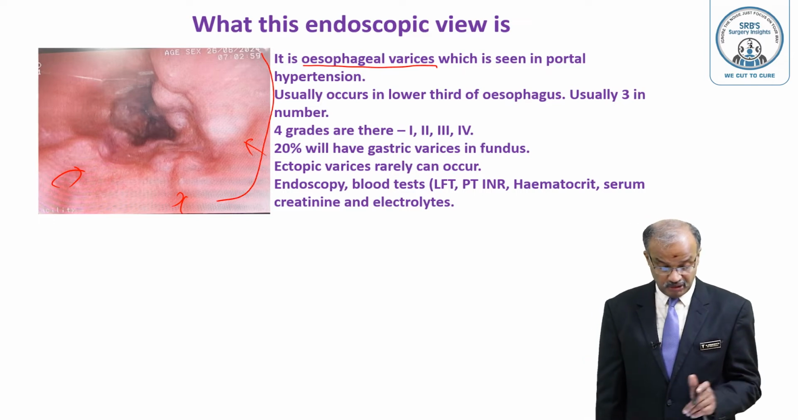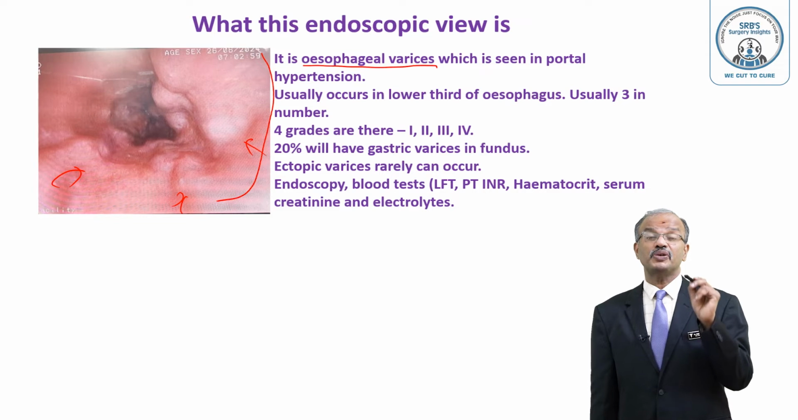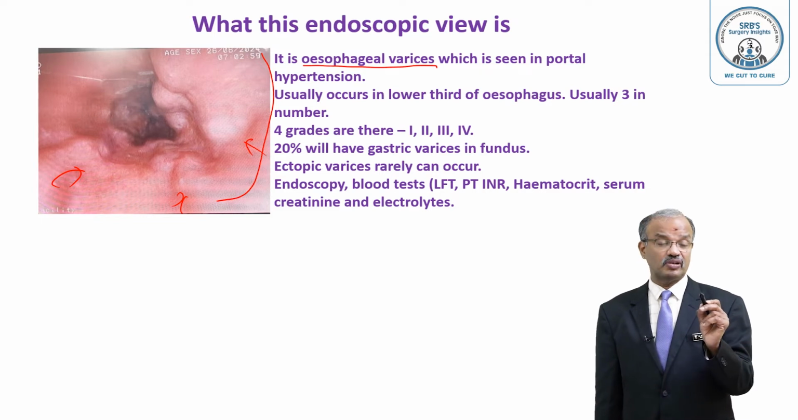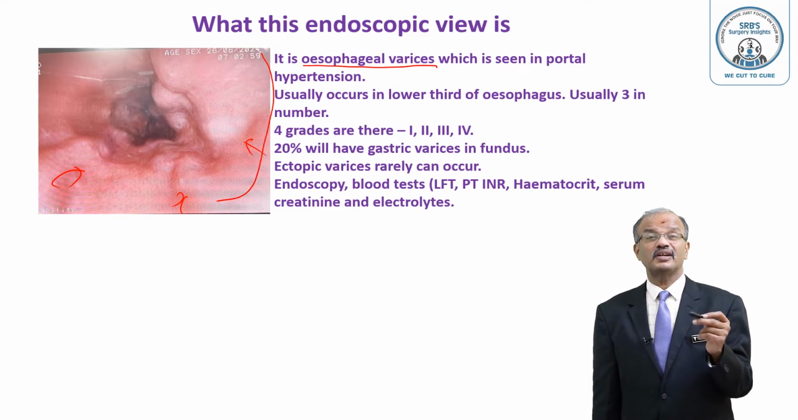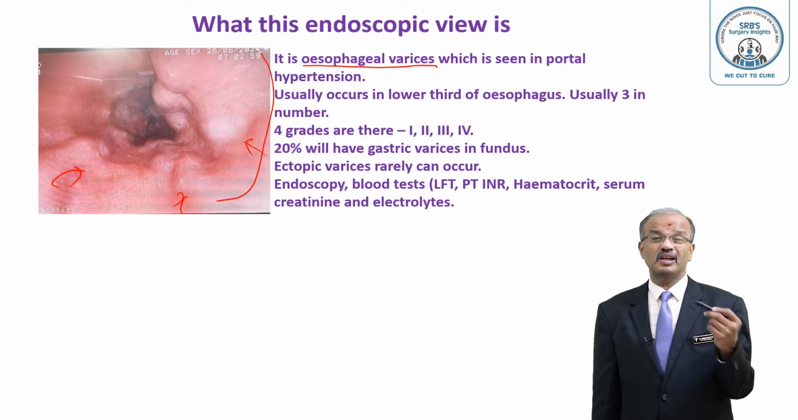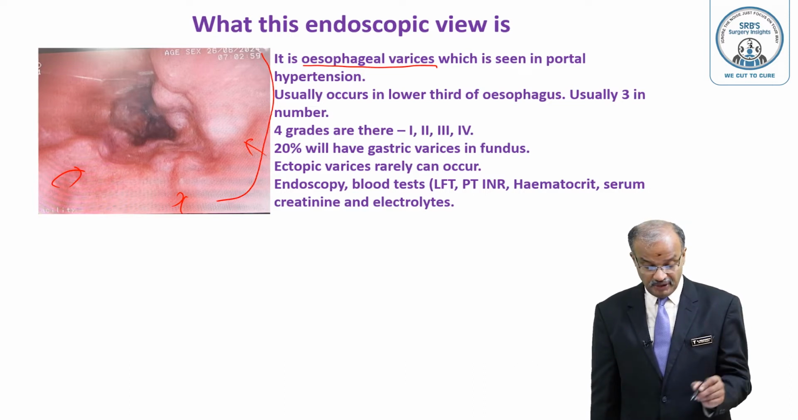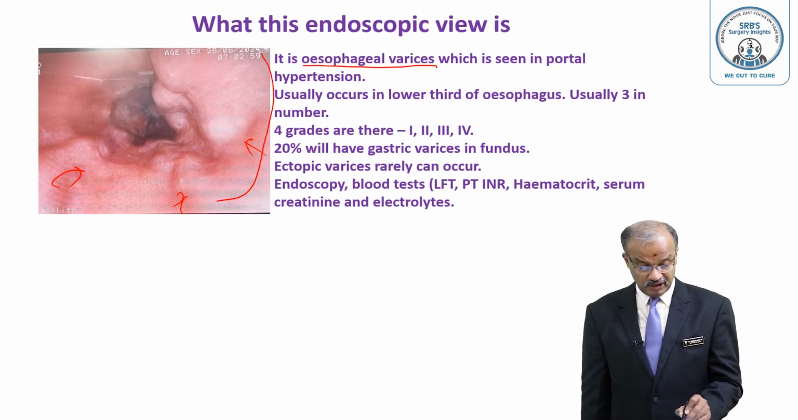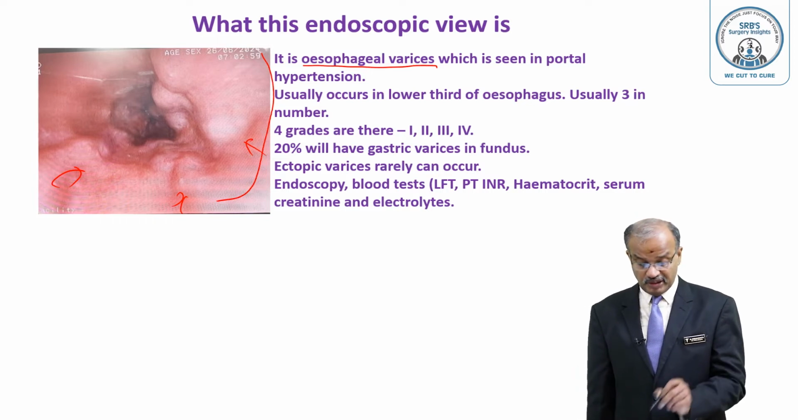So there is a point you have to remember. Esophageal varices are the more dangerous. Suddenly they may bleed, and severe torrential bleeding can occur, presenting as hematemesis and melena. Acute presentation is with tachycardia, hypotension, shock, sweating, drowsiness, irritability, all those things. They usually occur in the lower third of the esophagus. Four grades are there: 1, 2, 3, 4. 20% will have gastric varices also.